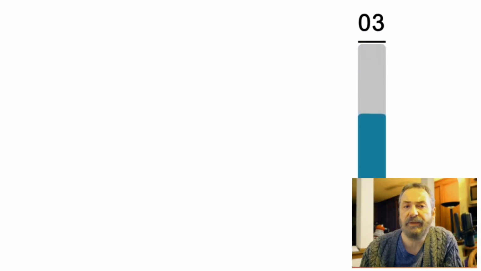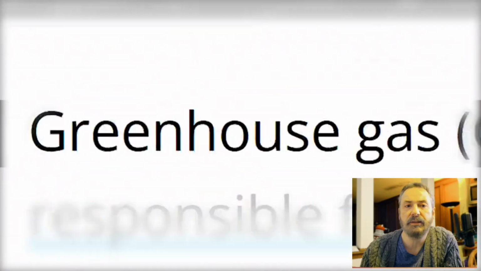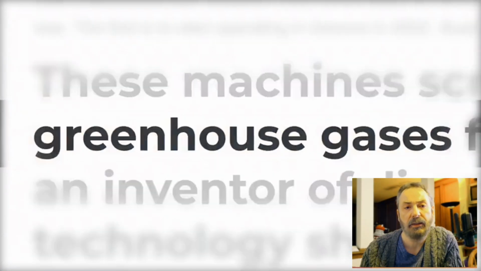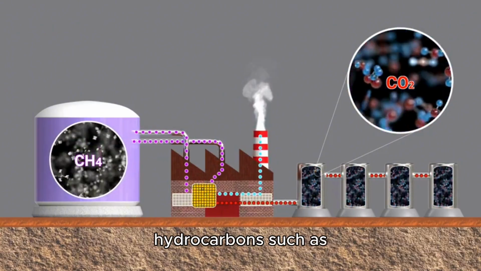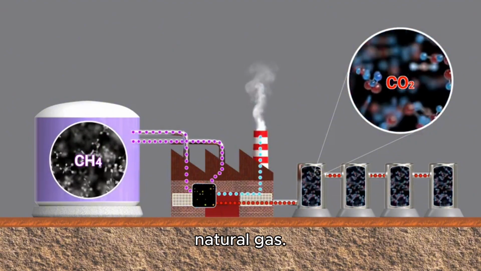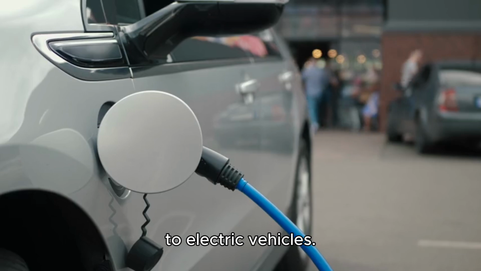Most regions that have implemented a carbon tax state that they want to change individuals' behavior. They want people to move away from using products and commodities that release greenhouse gases into the environment and move towards greener alternatives. This includes moving from higher polluting hydrocarbons such as coal to lower polluting hydrocarbons such as natural gas. Moving from gas combustion to electric vehicles.